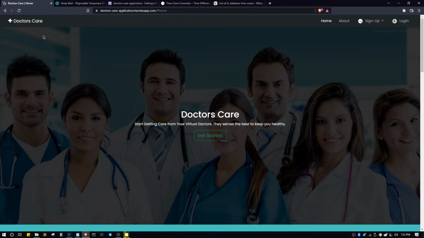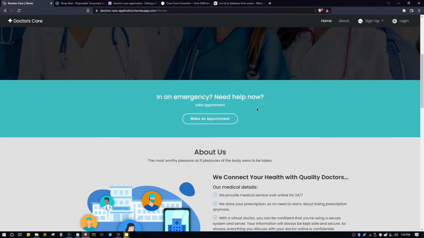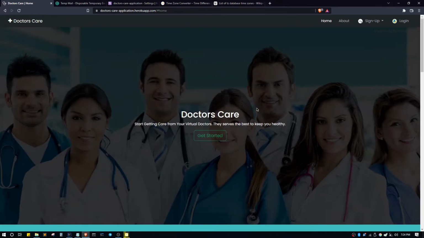First of all, here we can see our Doctor's Care homepage. From here, the users can know about our services. In our Doctor's Care application, there are three types of users who can log in: patient, doctor, and admin. Each of the users needs an account to be able to log into their account.